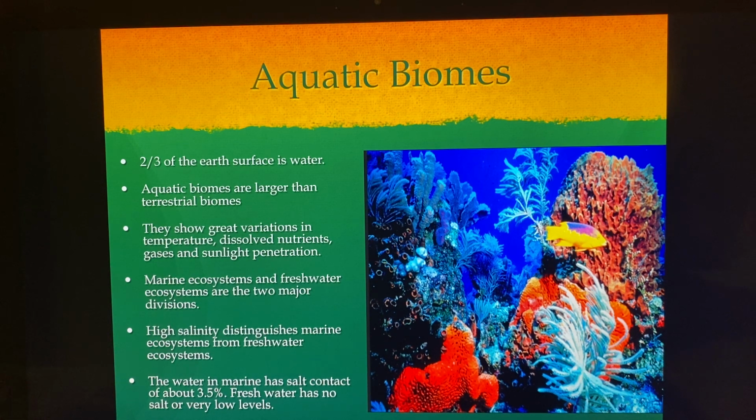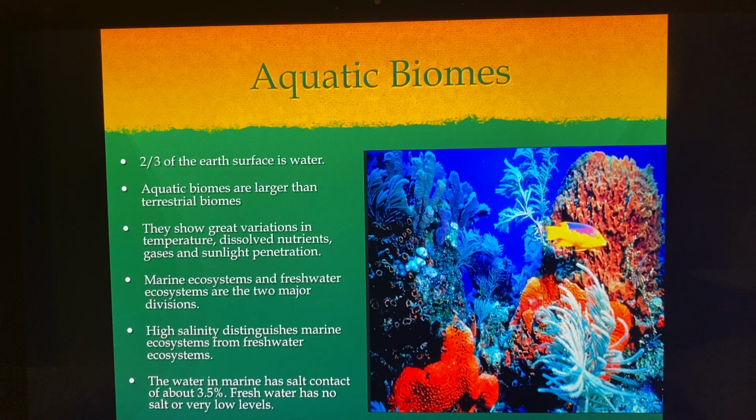Those biomes can either be saltwater or freshwater. So 2/3 of the Earth's surface is water, and aquatic biomes are larger than terrestrial biomes because of the amount of space that they take up. They show great variations in temperature, dissolved nutrients, gases, and sunlight penetration.